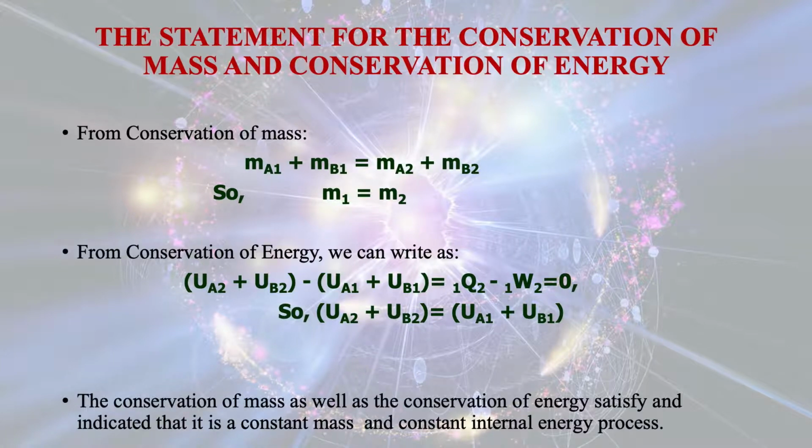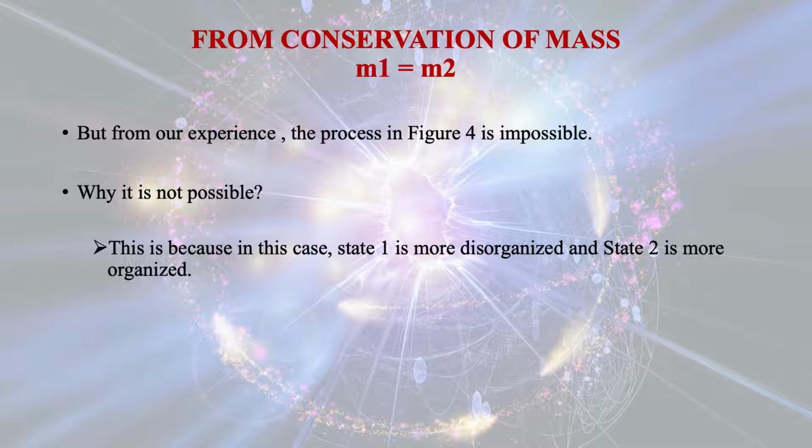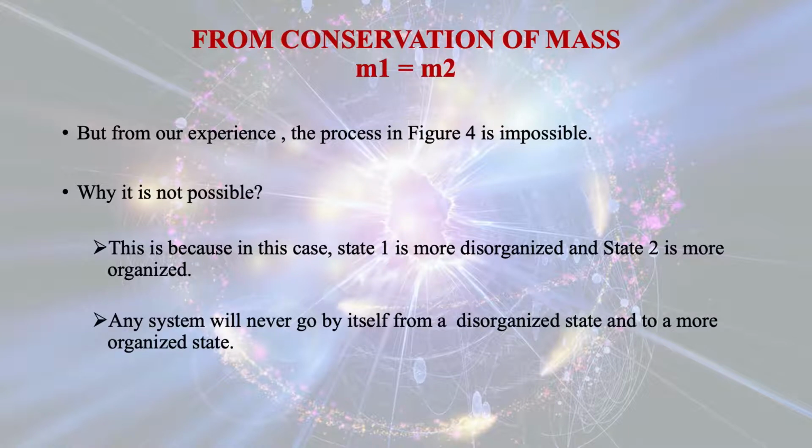So both the conservation of energy principle as well as the conservation of mass principle are obeyed for this case, but from our experience the process in figure 2 is impossible. Why is it impossible? Because in this case also state 1 is more disorganized and state 2 is more organized. Any system will never go by itself from a disorganized state to a more organized state.